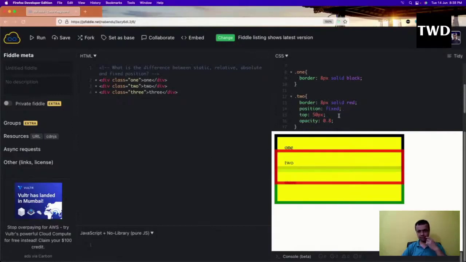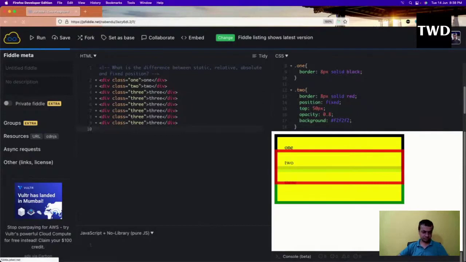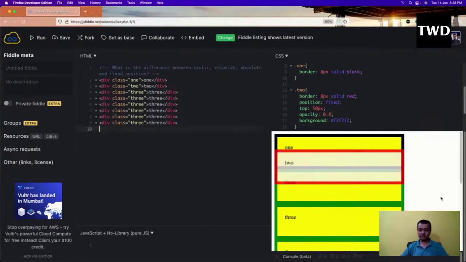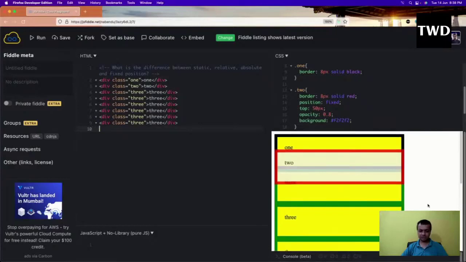One more thing I will do here: background as hash f2f2f2, save it, and let me have 3 a lot of times so that I get a scroll. See, now I am scrolling, and it is always 50 pixels from the top while I scroll. So this is position fixed. Now we are going to see the next question, and this fiddle is over.